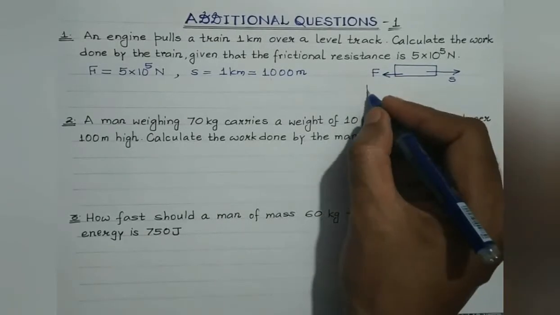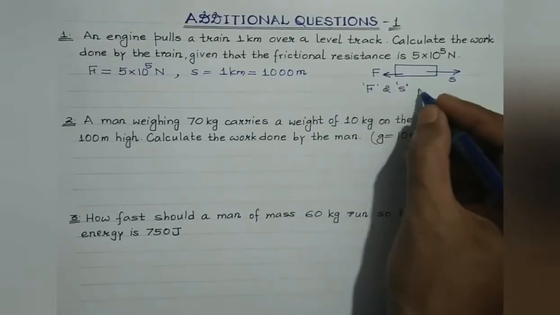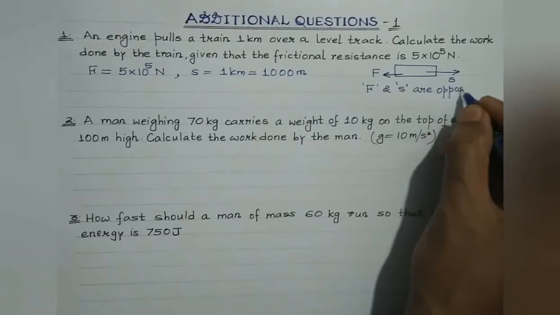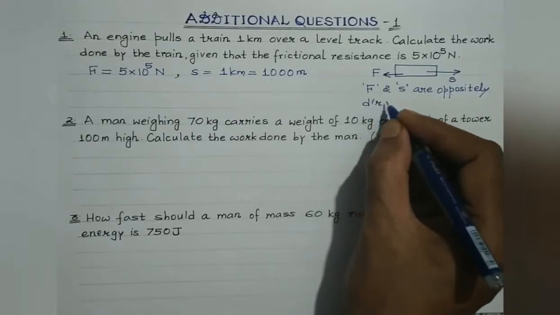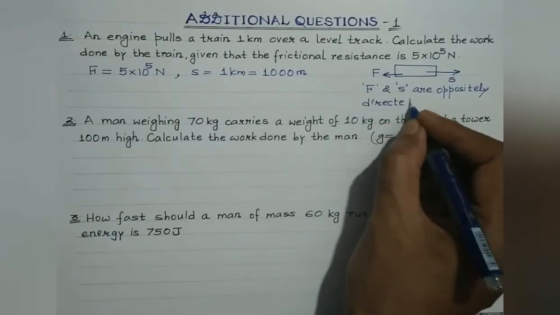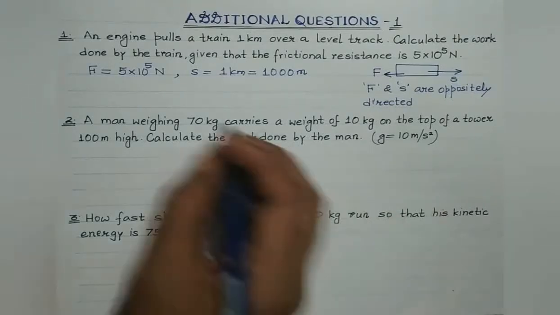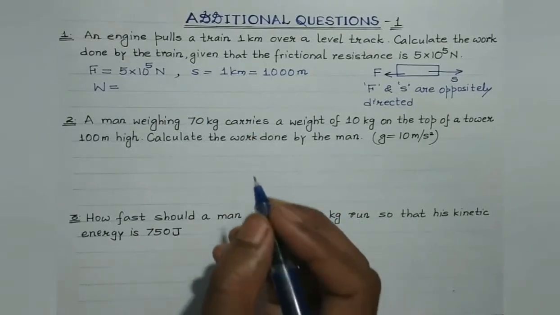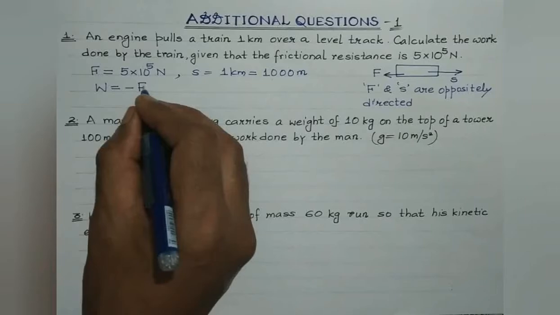So here F, the frictional force, and S are oppositely directed, that is the angle between them is 180 degrees. And we have discussed that work done in this case would be negative, right? So work done would be F into S, here it will be minus F into S.